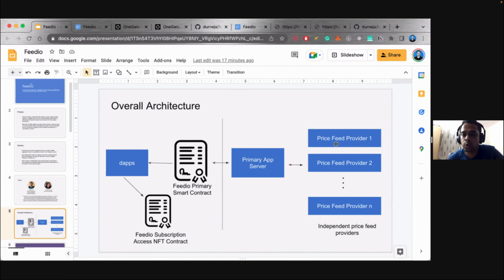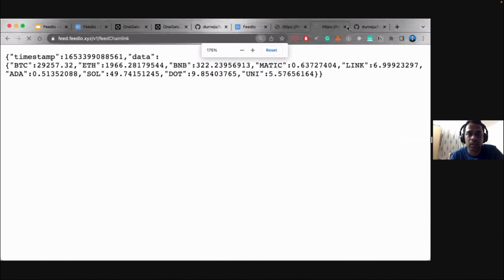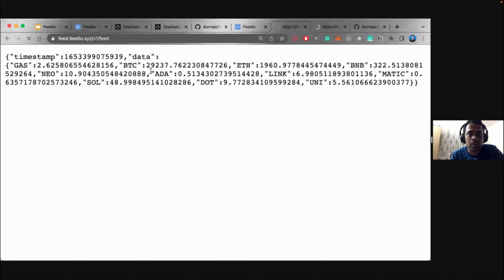Now, the two providers we have built are just APIs, so I'll try to show the responses. This is the first provider that we have built. As you can see, you are getting the gas price at this point, Bitcoin, Ethereum, Binance, Neo, Cardano, Chainlink. So multiple tokens we have supported.